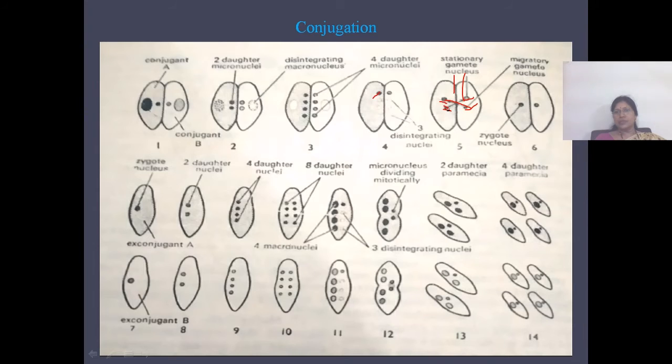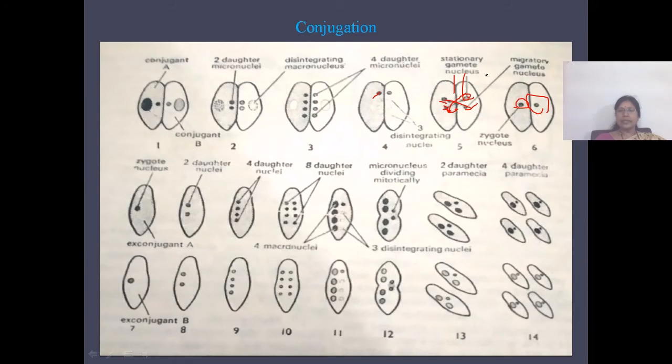The migratory nucleus, the pronucleus of one conjugate enters into the second conjugate, and the migratory nucleus of the second conjugate enters into the first conjugate and fuses with the stationary nucleus. With this, the synkaryon is formed in each conjugate.